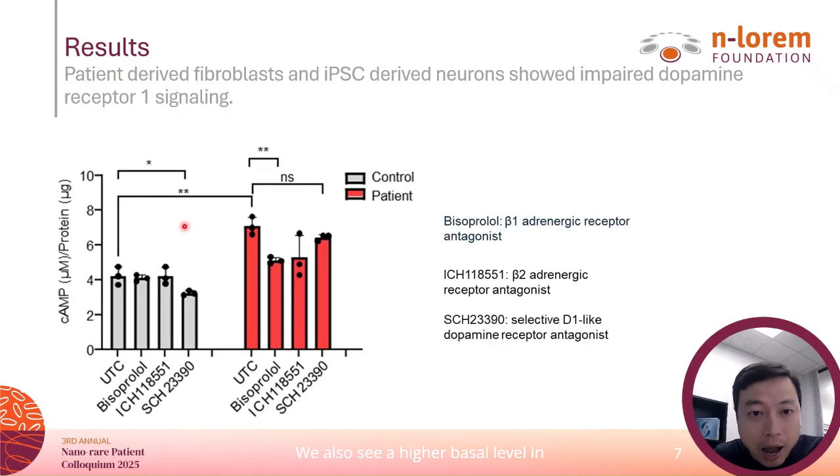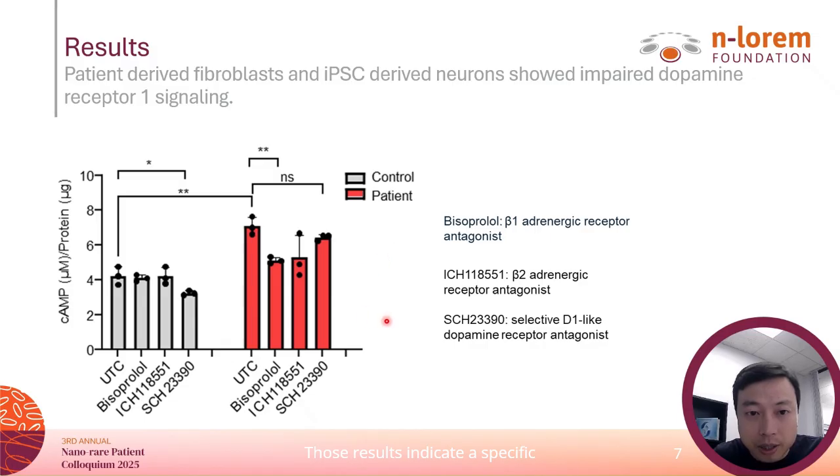We also see a higher basal level in patient cells than control cells, and blocking beta-1, beta-2 AR receptors normalized the increased basal cAMP in patient cells, confirming that AR receptors drive this effect. D1 agonist SCH only worked in the control cells, but not in the patient cells, highlighting a selective D1 signaling disruption caused by mutation JIP3.